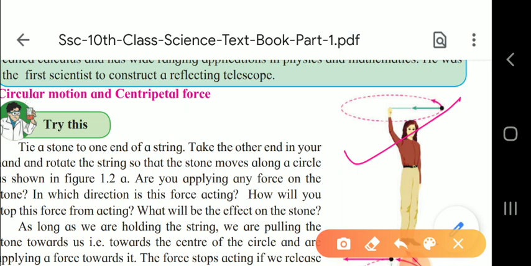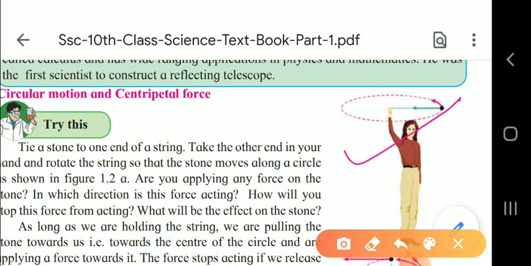Now, you may have seen in lower standard, or you may recall that a 5 rupees coin kept on a rotating circular disc flies off the disk along the tangent to the disk. This you have studied in 5th, 6th standard already.